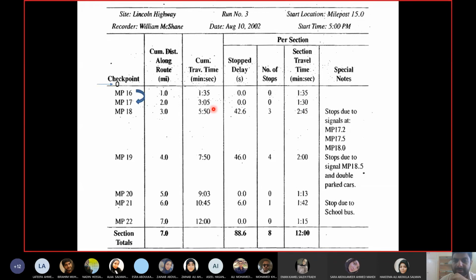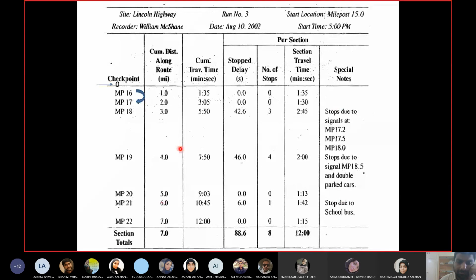Here you can see why the car was stopped. From 17 to 18 the car was stopped 3 times because of signals. There are 3 signals, so they are mentioned as stopped due to signals. Then you have other reasons as well. This is coming from the observers.